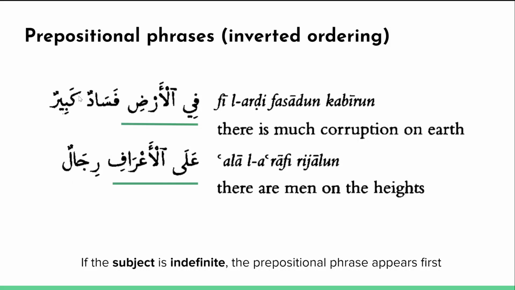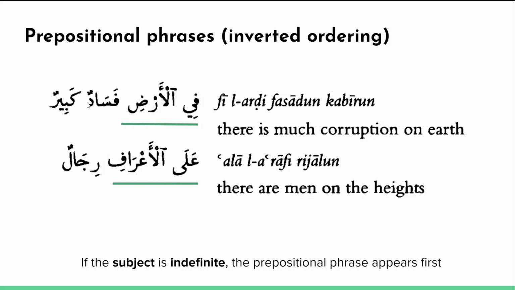فِي الْأَرْضِ فَسَادٌ كَبِيرٌ. It turns out that the subject is actually فَسَادٌ كَبِيرٌ. And the way that you know that is because it's in marfu'. And we said marfu', fasadun, that's when something is a subject. So fasad means corruption. Kabir means great. So great corruption.